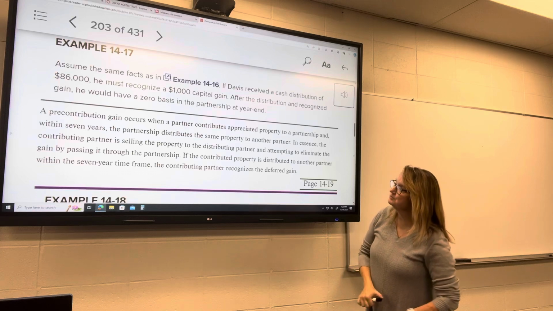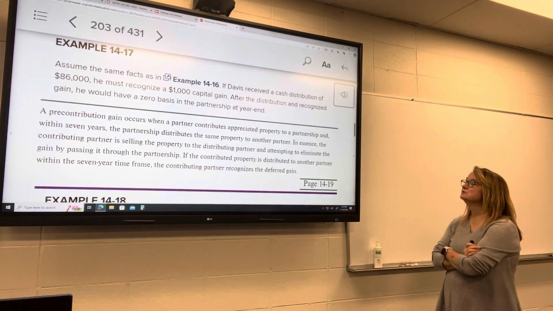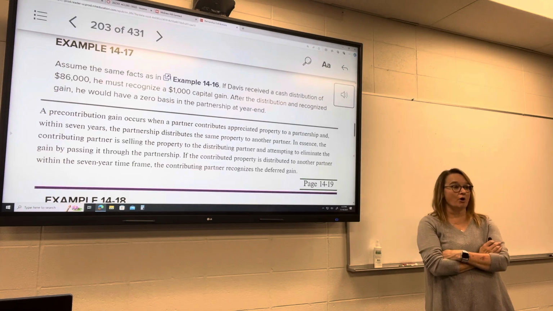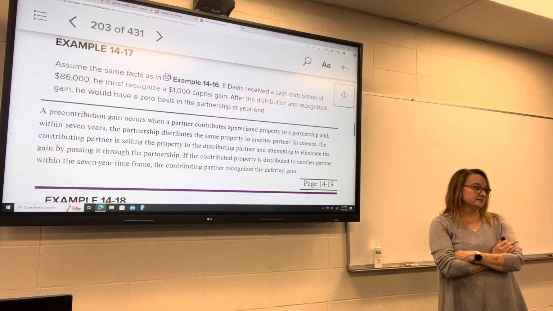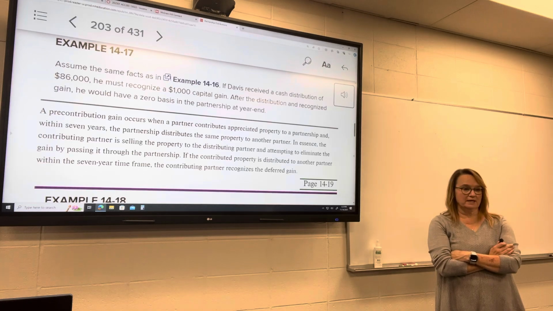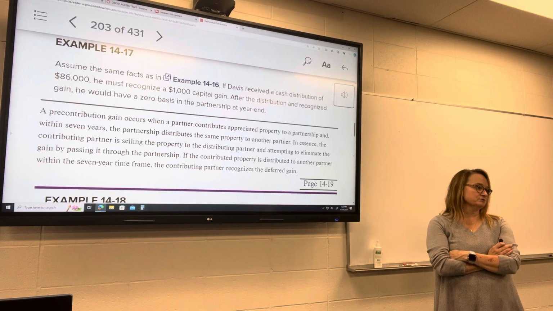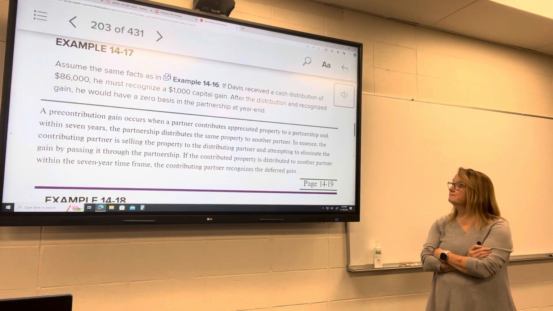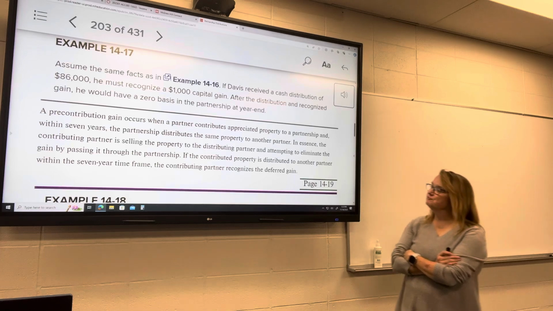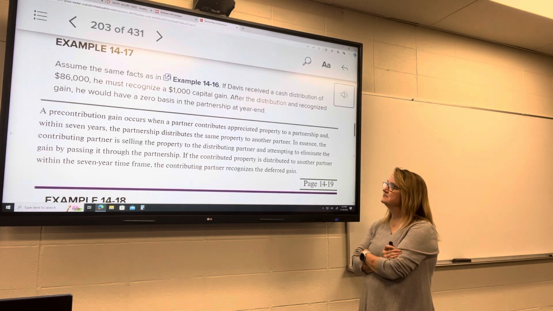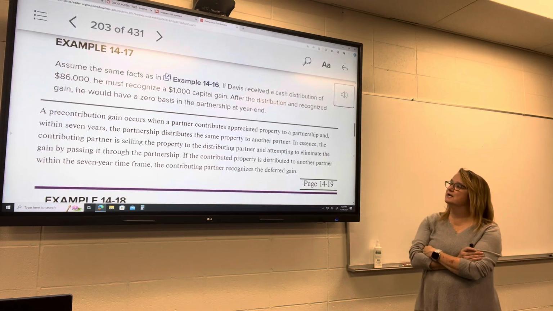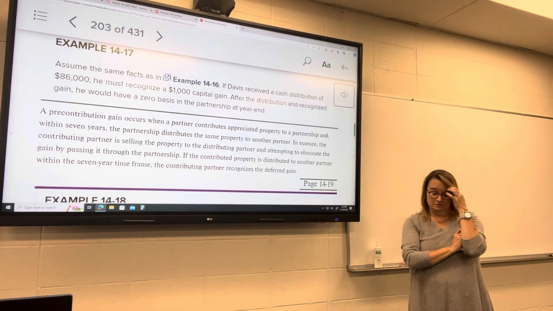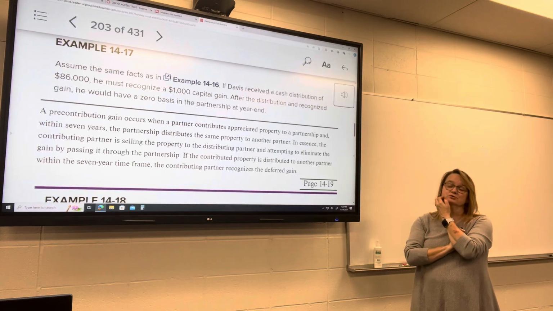So a pre-contribution gain is when a partner contributes appreciated property to a partnership. So this is property that has gone up in value, but they haven't recognized a gain on it. So if I have a building that I bought for $100,000 and now it's worth $200,000, that's appreciated property and I'm donating it to the partnership. If within 7 years the partnership distributes the same property to another partner, so now they're giving that property to a different partner as a distribution.